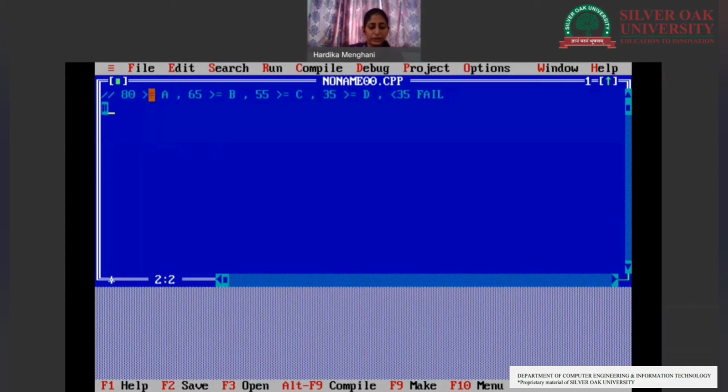We'll be including our header files. The first is standard input output, that is stdio.h. Then we will add console input output, that is conio.h. After that, we will start with void main.